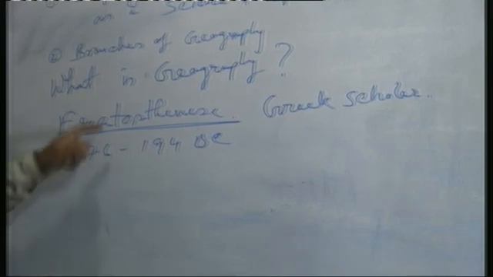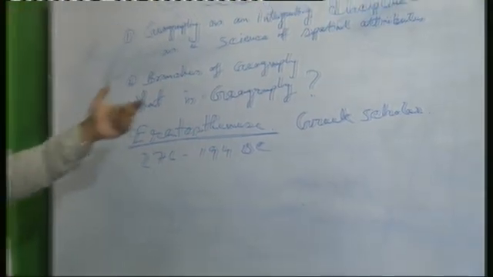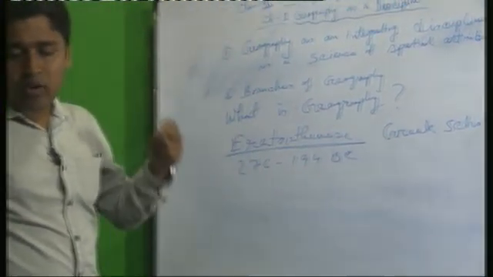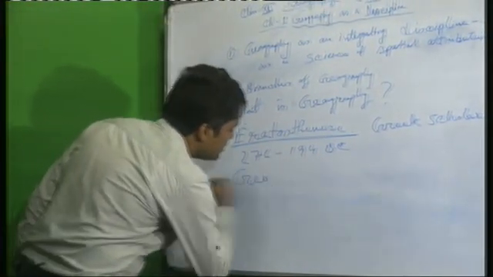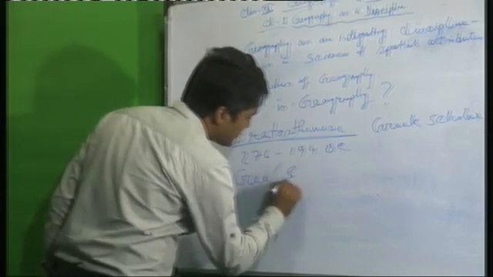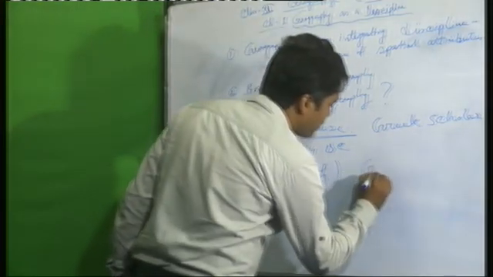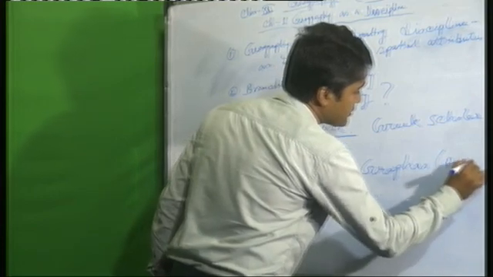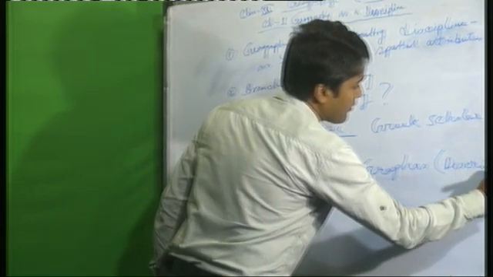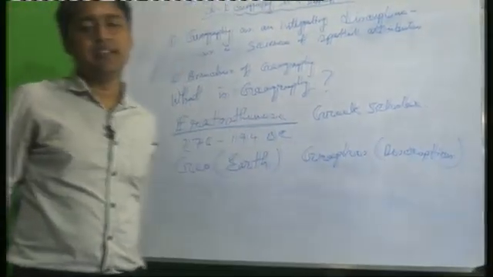So the Greek scholar first used this term geography, and when we explain this term, we get two terms. One is geo, a Greek word, meaning earth, and graphos means description. So geo means earth and graphos means description.